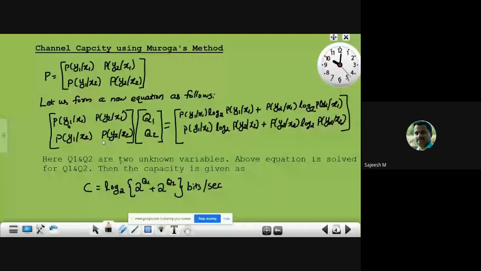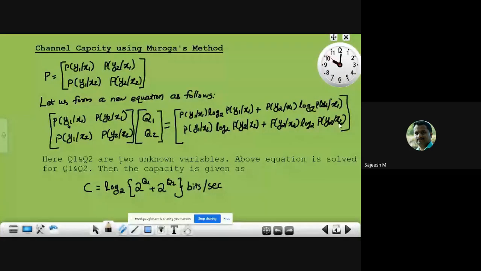Then P of y2 given x2 log to the base 2 P of y2 given x2.